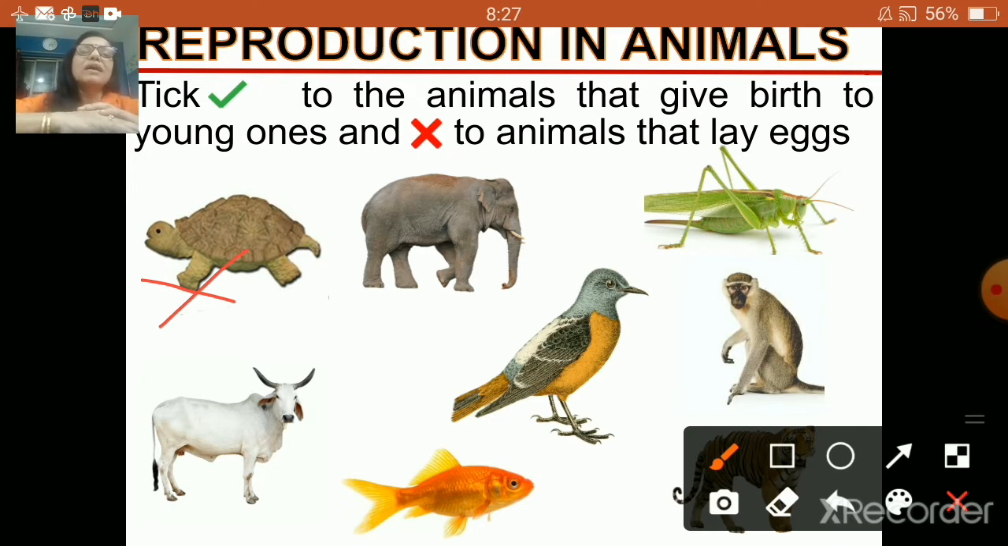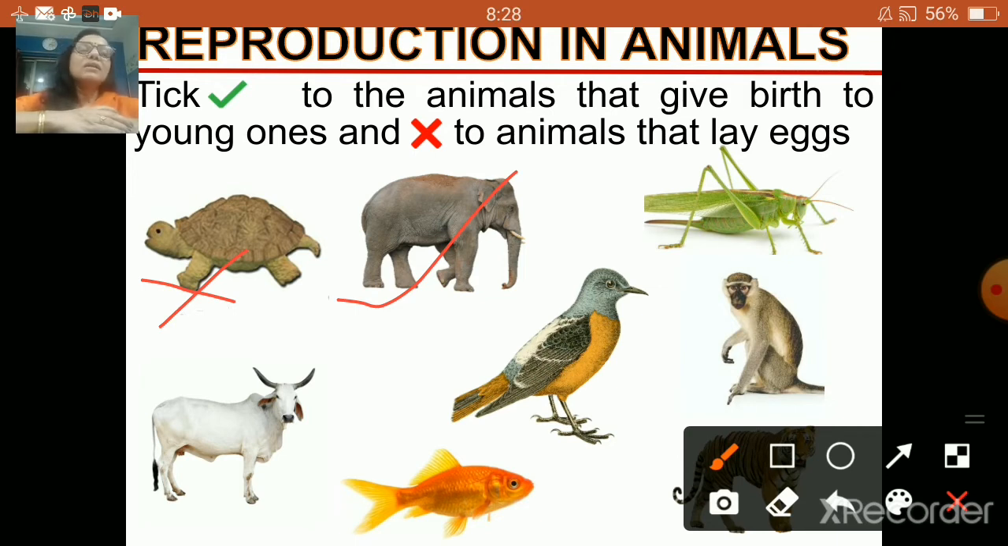Another is an elephant. As you can see, another picture is of an elephant. And you know how elephant reproduce? Yes, you should be knowing now. So, elephant reproduce by giving birth to its baby, to the young elephant. As you know, it is a mammal and it also take care of its baby. So I'll put right on elephant because it reproduces by giving birth to the young one.